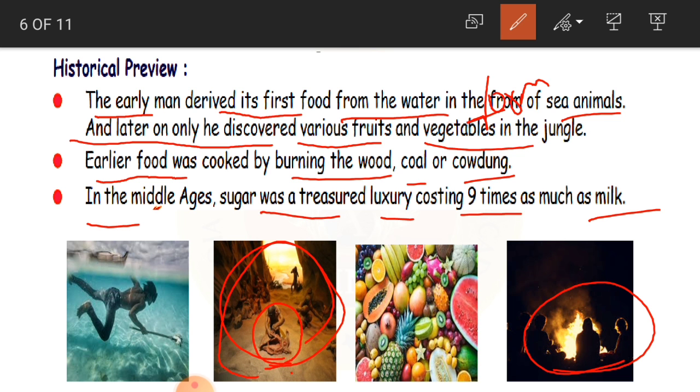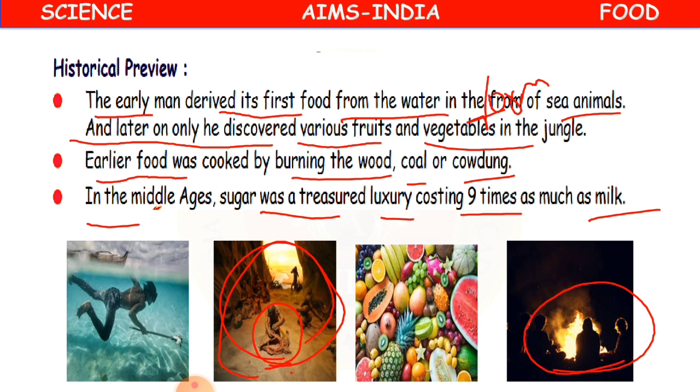So that is why it was like a treasured luxury. A valuable luxury costing 9 times as much as milk. So then people started consuming sugar. Nowadays it is common, everybody has sugar.